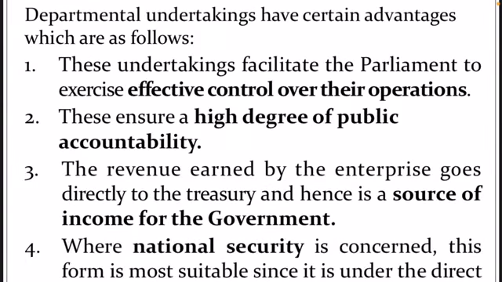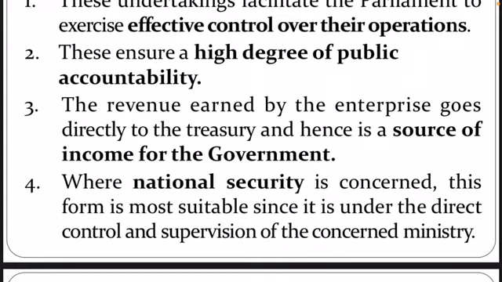Moving to the next, they ensure a high degree of public accountability because these are the undertakings of the government and government is elected by the public, so they should have a high degree of public accountability. They are answerable to the public, they have to give the answer to the public through the parliament. We already discussed that thing. The revenue which is earned by these undertakings is a source of income of the government. Yes, what is the source of income? See, who funds these undertakings? Yes, government funds these undertakings, and the revenue which comes from these undertakings is regarded as the income source for the government. Yes, this is the thing.